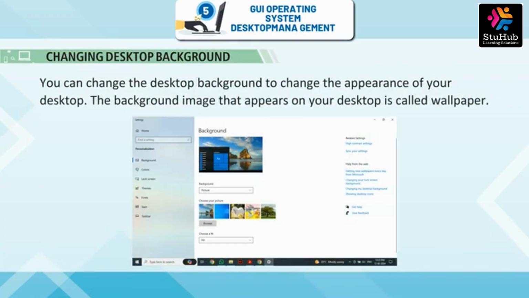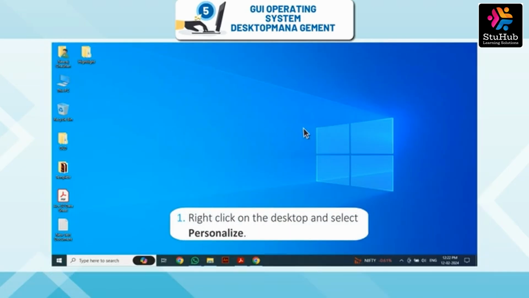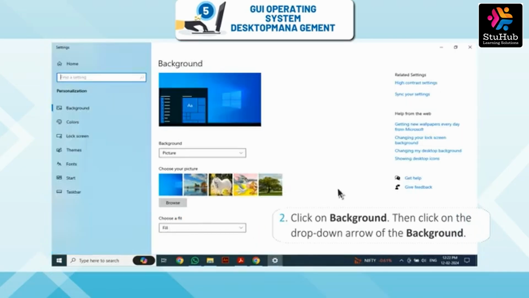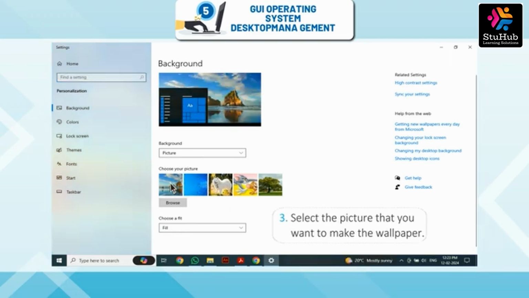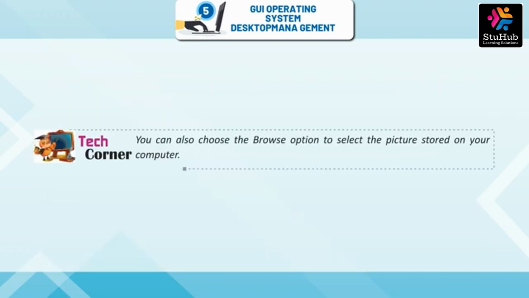Changing desktop background. You can change the desktop background to change the appearance of your desktop. The background image that appears on your desktop is called wallpaper. Steps to change the desktop background. 1. Right-click on the desktop and select Personalize. 2. Click on Background, then click on the drop-down arrow of the background. 3. Select the picture that you want to make the wallpaper. 4. You can select the size of the picture from the drop-down menu of the Choose a Fit option. Tech Corner. You can also choose the Browse option to select the picture stored on your computer.